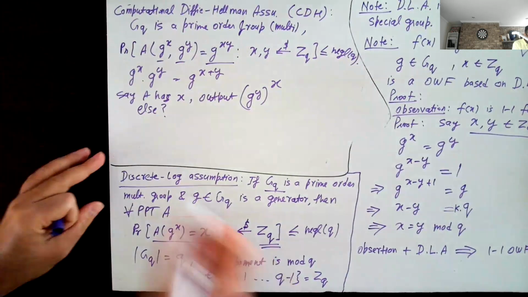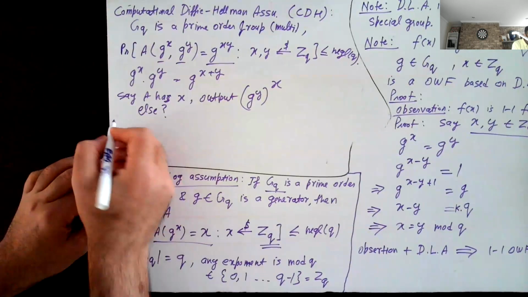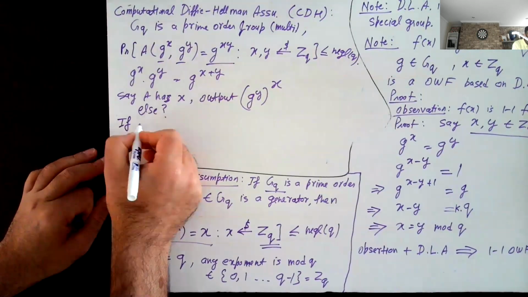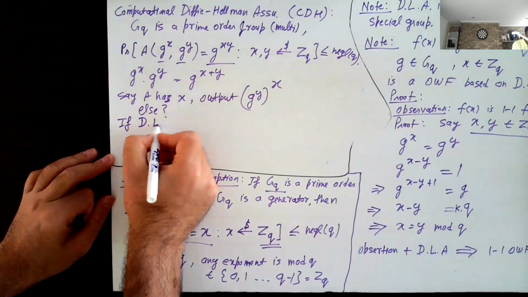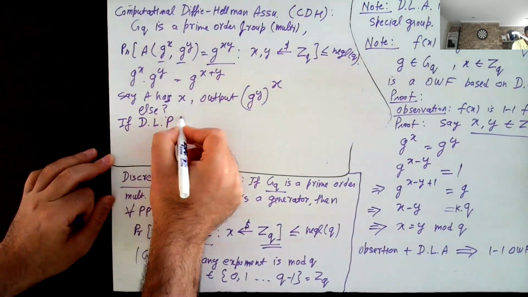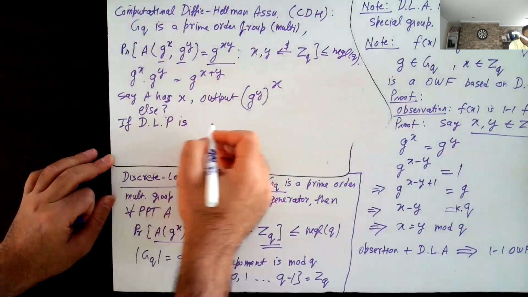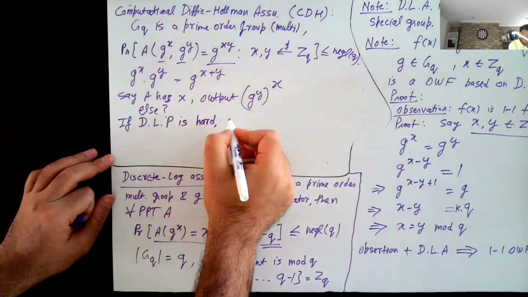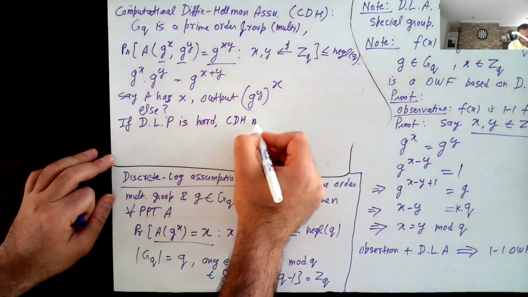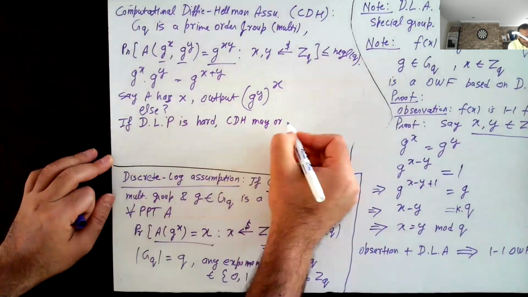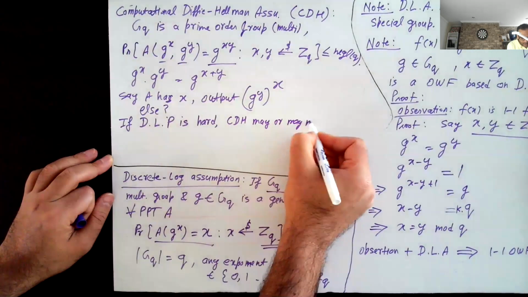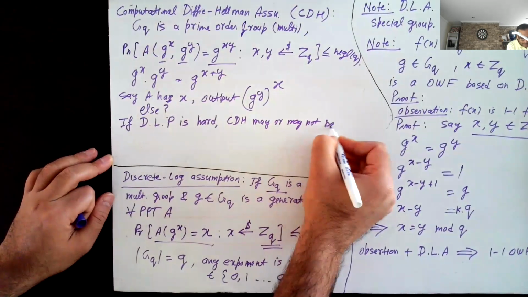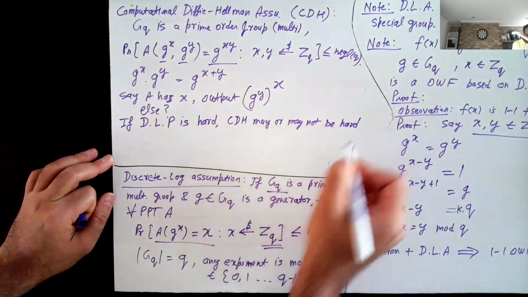So something to keep in mind is that if the discrete log problem is hard, CDH may or may not be hard, right?